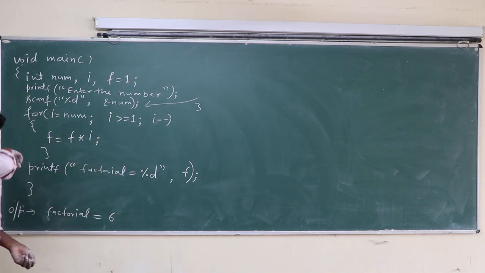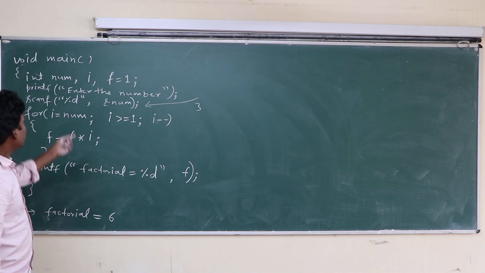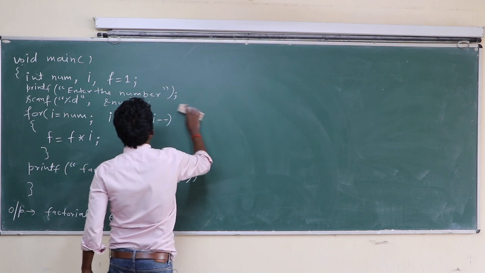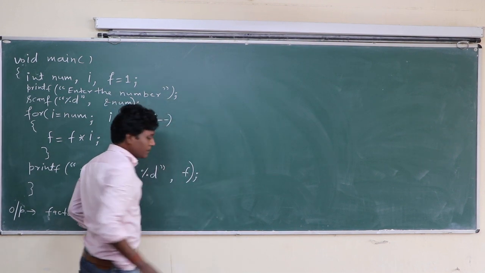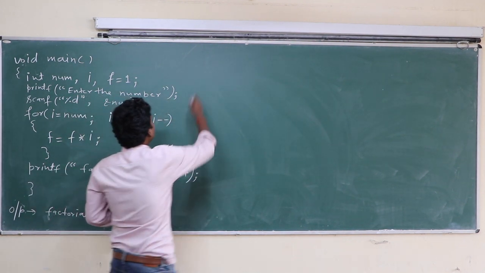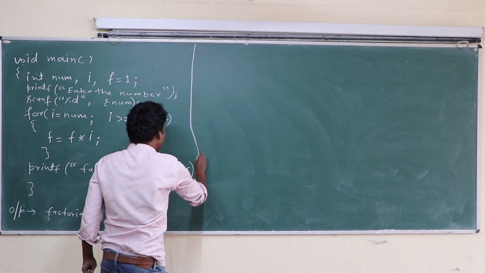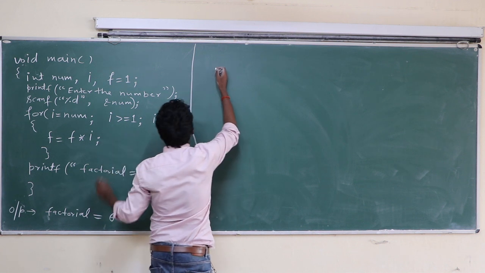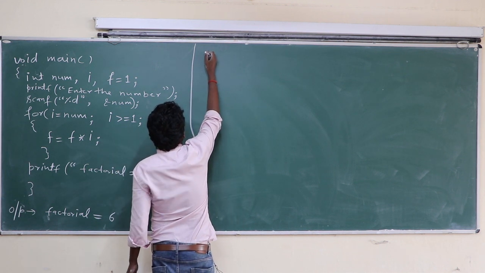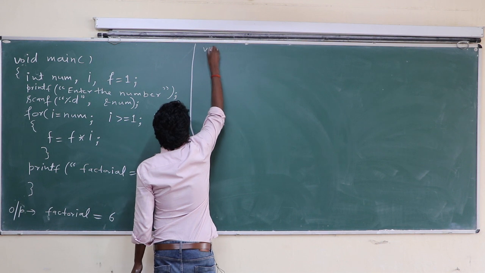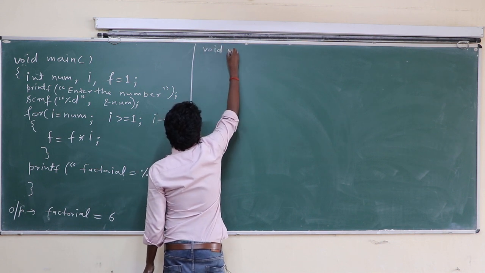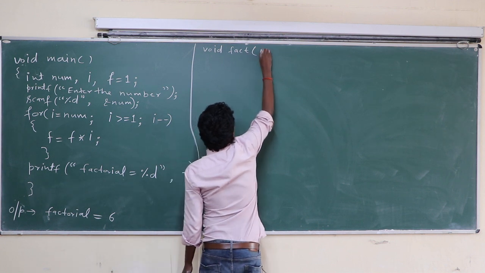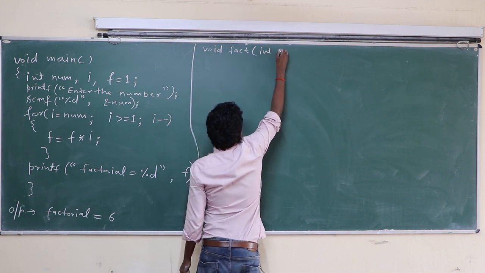Class, this program is normal. There is no concept of function. We are going to calculate the factorial using a function here. Okay class, this is the normal program with no use of function, but here we are going to use a function. Void fact int. This is the prototype, class.